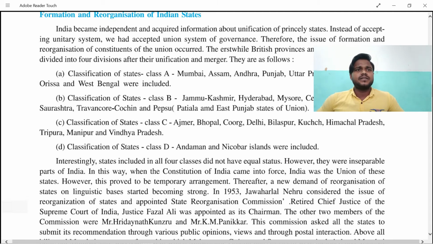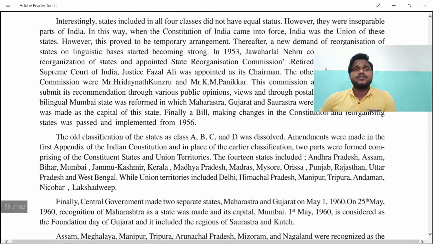The other two members of the commission were Mr. Haridayanath Kunzru and others. More public opinion was also there, some public speakers were there, and apart from that, postal interaction was also done internally. Bilingual Mumbai was also one of the states reformed from Gujarat and all, known as Maha-Maharashtra, Maha-Gujarat. So Gujarat and Saurashtra were also included in Mumbai, which was made the capital city. And finally, bill-making changes were started, and the States Reorganisation Act was passed, implementing the laws in the year 1956.